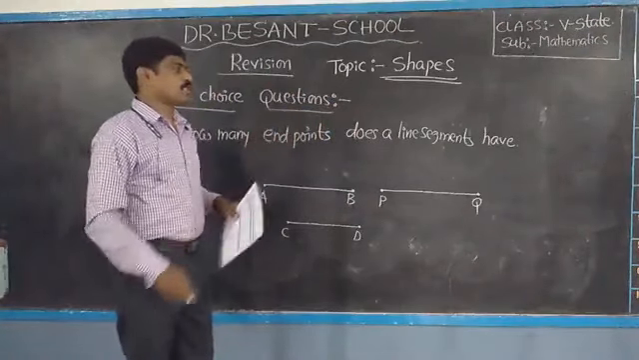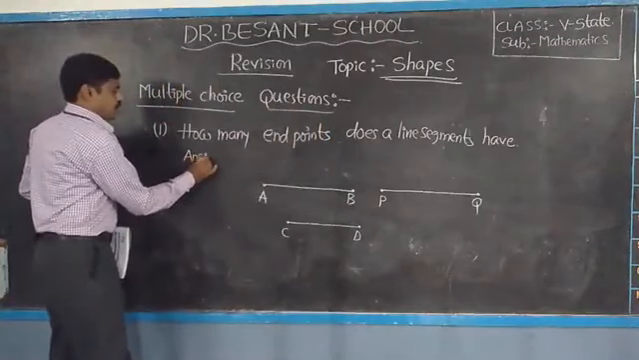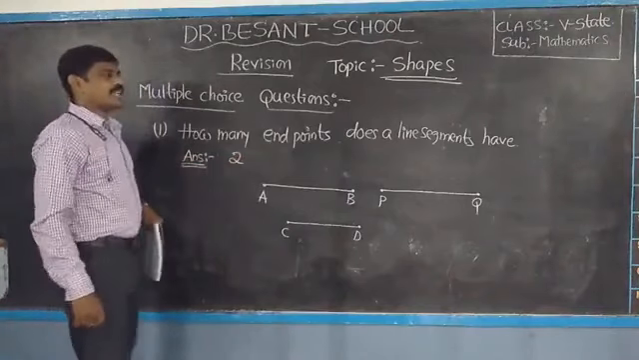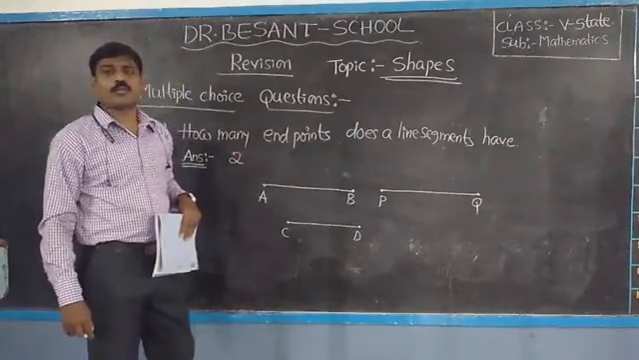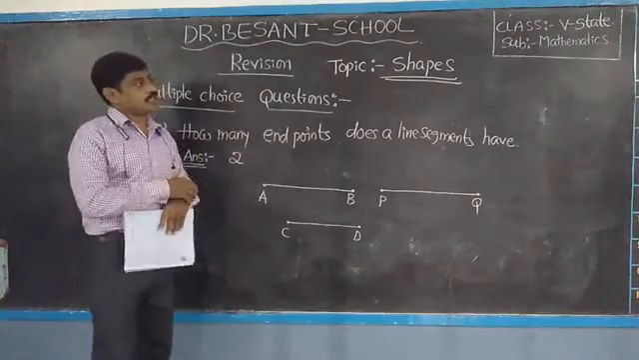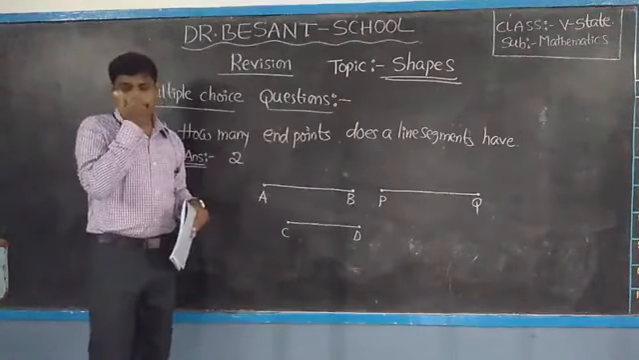So, how many endpoints does a line segment have? What you have to answer? Answer is 2. A line segment has 2 endpoints. Clear, children? I hope you understood very well. Note down, children. So, this is the first one. Okay? Next.